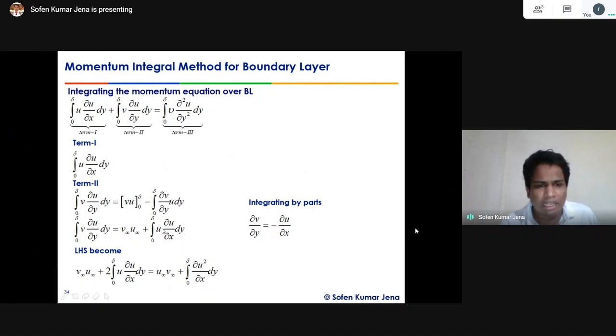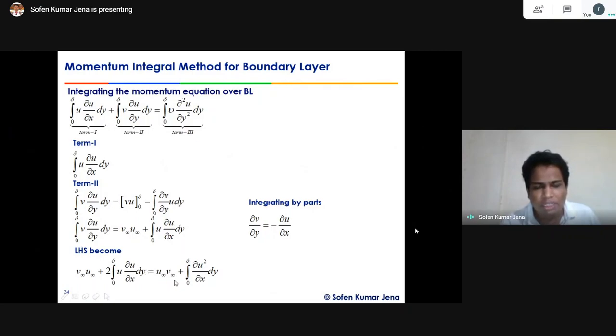This term is also there. Then 2u ∫ from 0 to δ of ∂u/∂x dy, right? So let's simplify it. We can take the u inside and divide by the half. Once you differentiate u², ∂u²/∂u into ∂u/∂x will be there. So ∂u²/∂u will get you to what? This will give you 2. Then this term we can write it like that.